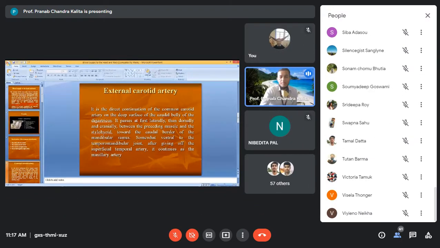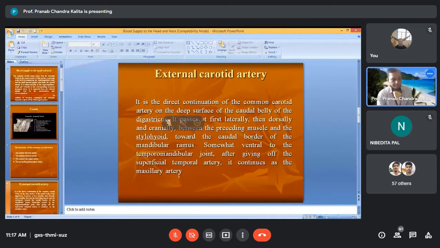You got my points now. You see, first you got the common carotid artery. At the digastricus it divides into occipital and external carotid. The external carotid will come to the caudal belly of the digastricus, and the external carotid will give the superficial temporal artery as a branch. Okay, after giving the superficial temporal artery, it continues as the maxillary artery.